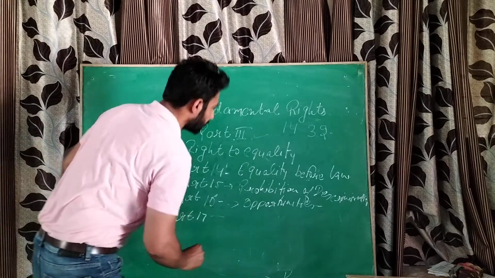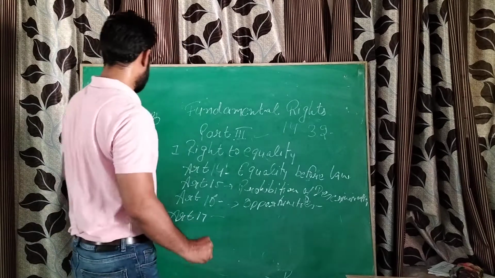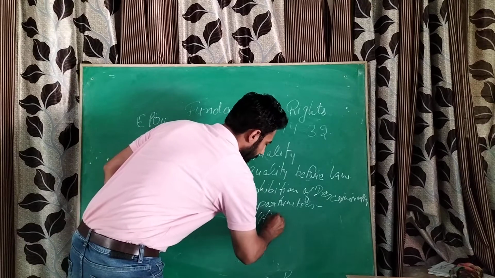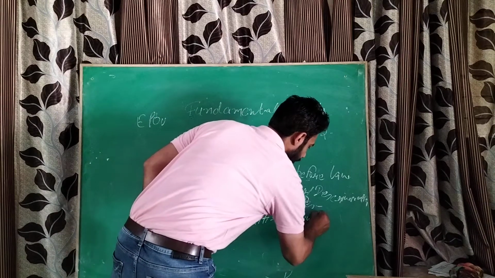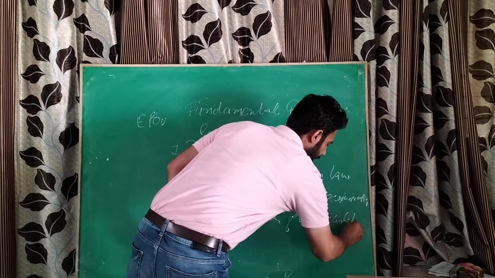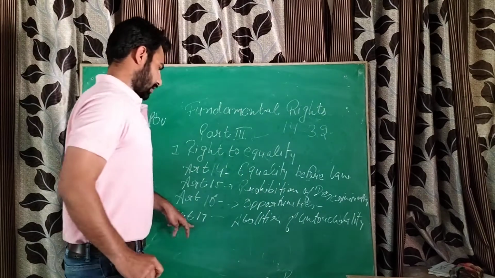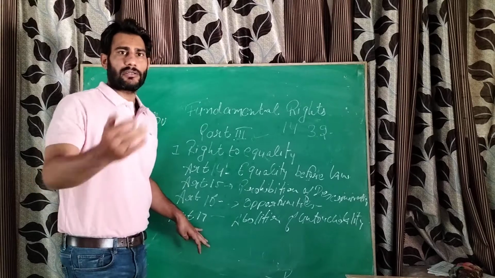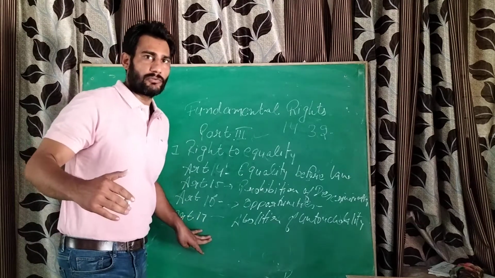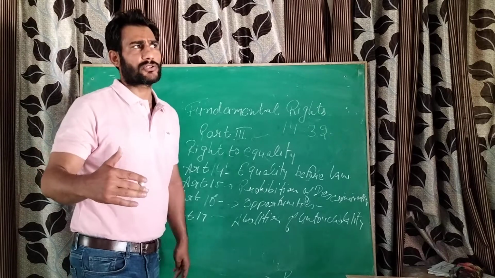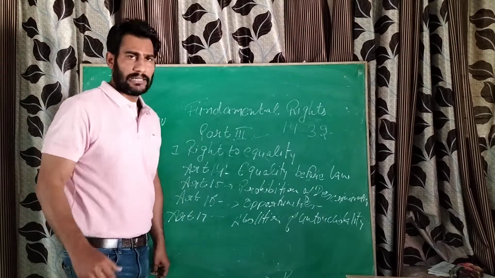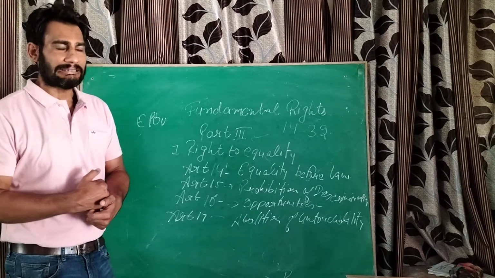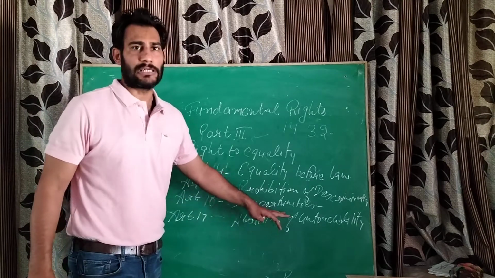Then Article 17 of the Indian Constitution deals with the abolition of untouchability. We all know that untouchability was a curse. In previous times, when there was a colonial government and we were under British rule, after that the Constitution makers were very much aware of the need to bring equality. They needed to abolish untouchability.